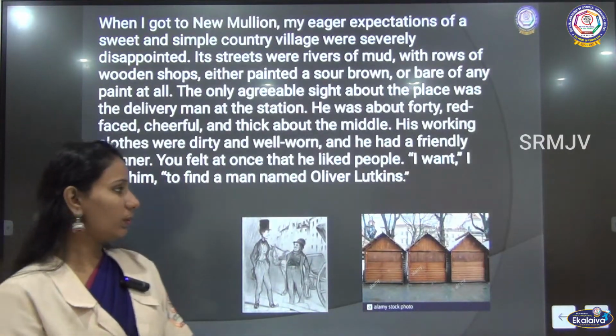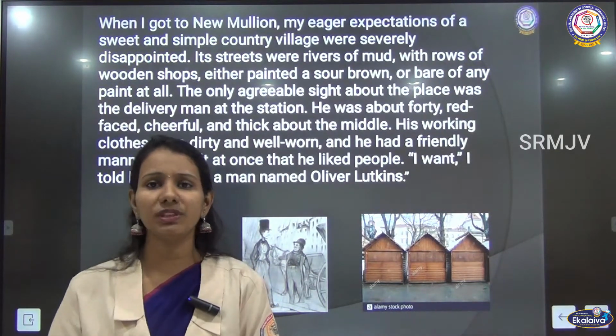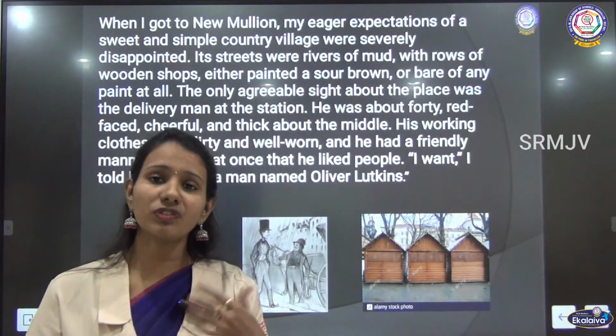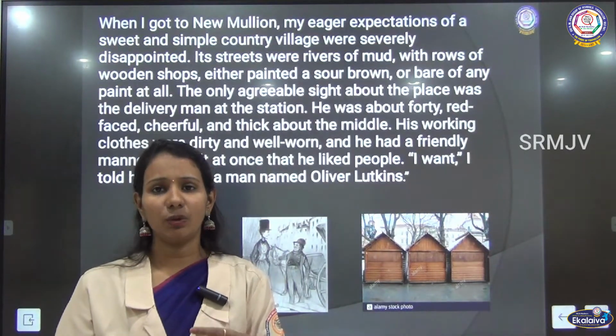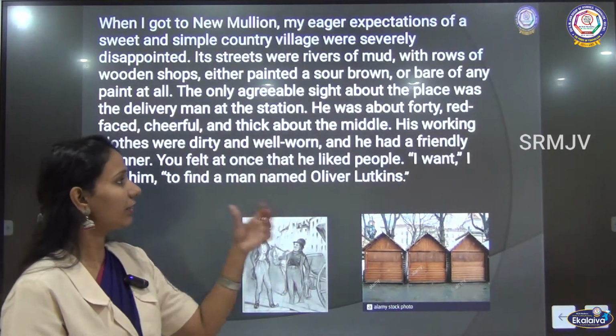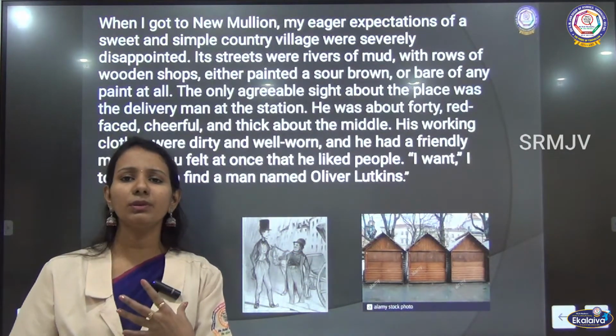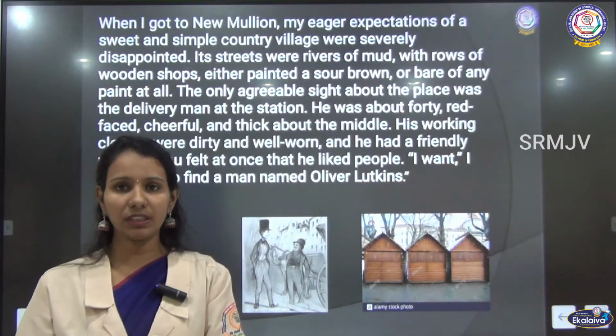And his working dress was dirty and well worn. Well worn means it was used repeatedly many times, so the cloth has become very worn out and old. And he had a friendly manner, so he was able to create friendly vibrations, a friendly rapport with others.